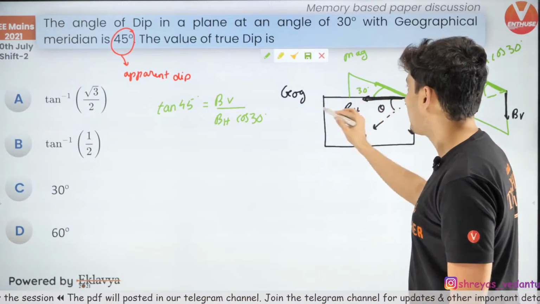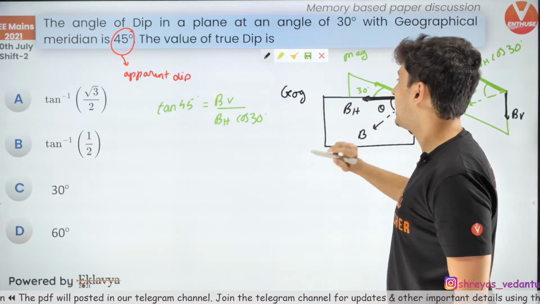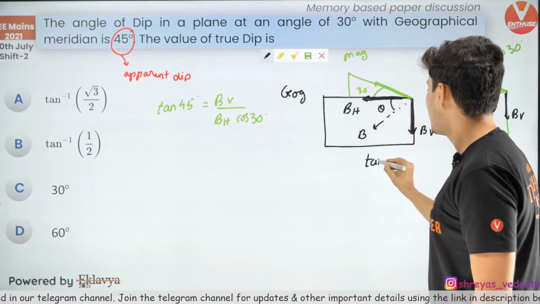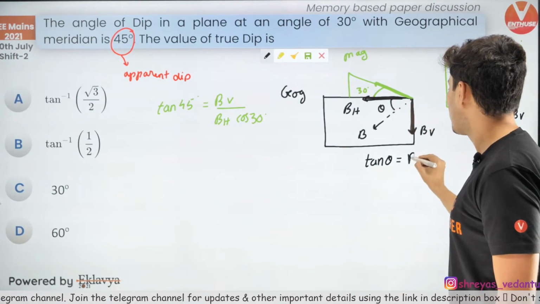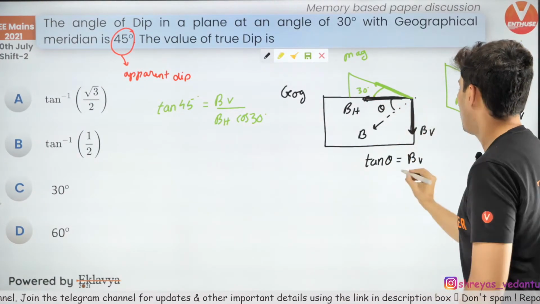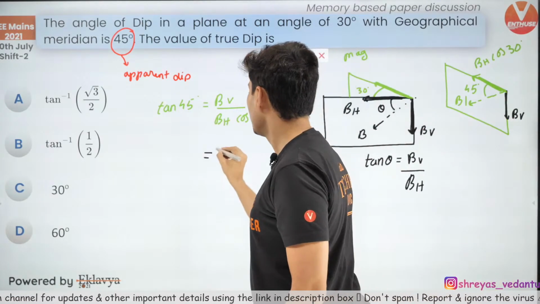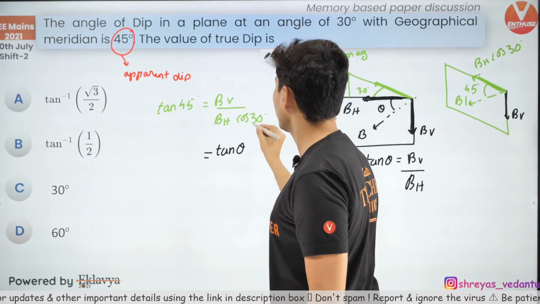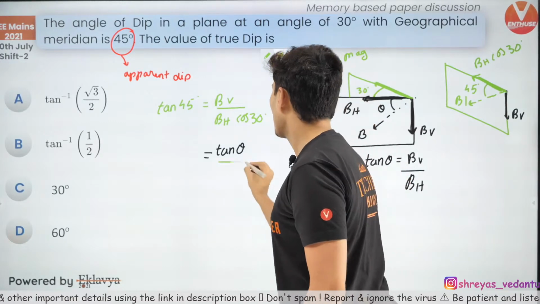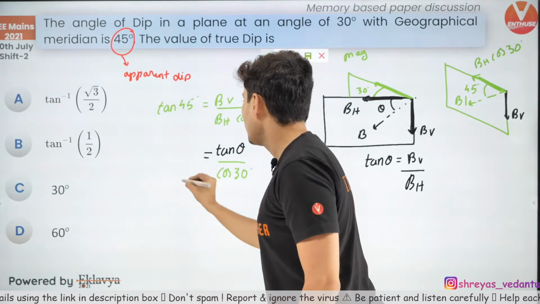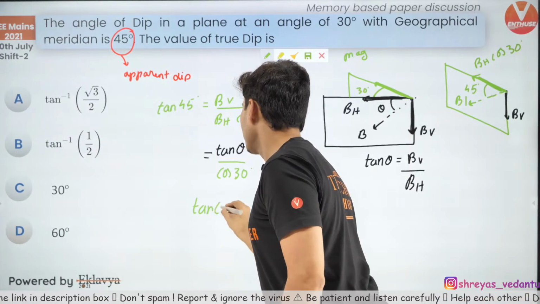Now look at this diagram and see guys, what do you get from this diagram? From this diagram you will see tan theta is opposite by adjacent. So this BV by BH is strictly speaking tan theta, and cos 30 is just as it is. So naturally from this I'll get tan theta.